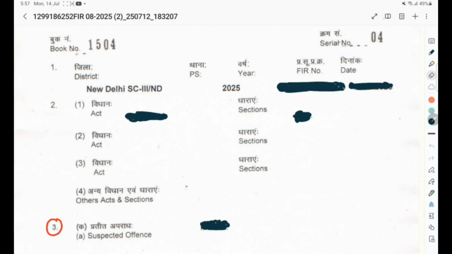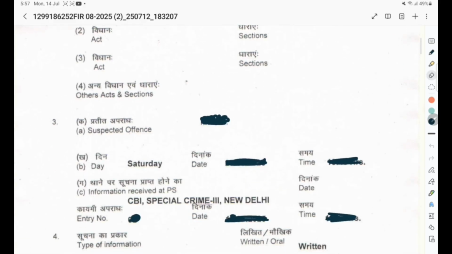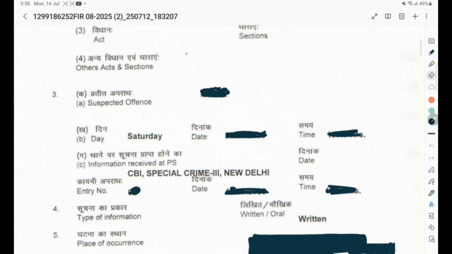So, column number 3 merely indicates the general description of the alleged offense. Column number 3 is very important because the concerned authority is duly bound to mention the day when the offense had been committed. The period means the date on which the offense is reported and the date on which the operation of the concerned offense ceased is required to be mentioned. In the absence of specification, in that scenario, the FIR would be termed a defective FIR.